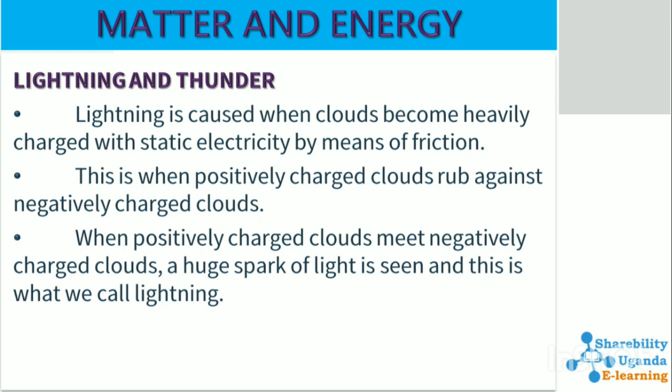Then let us look at lightning and thunder. Lightning is caused when clouds become heavily charged with static electricity by means of friction. This is when positively charged clouds rub against negatively charged clouds.